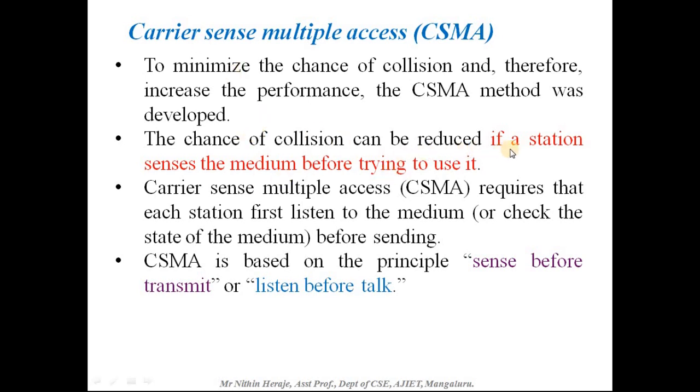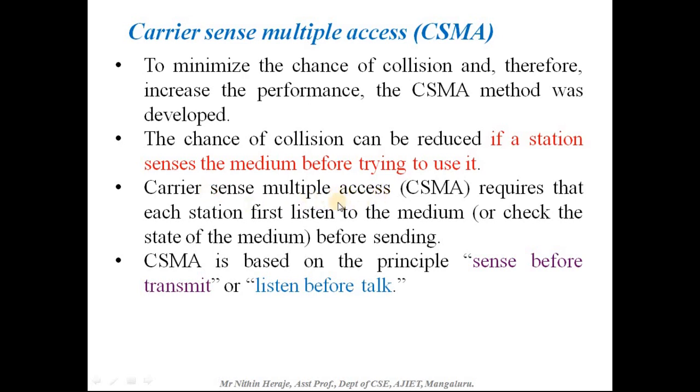The chance of collision can be reduced if a station senses the medium before trying to use it. That is, the station will sense the medium. If some other station is already sending data, then this particular station may not send its data.